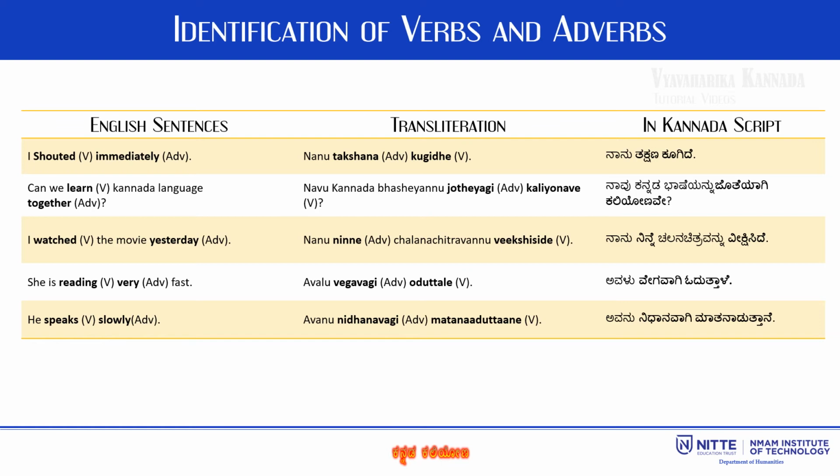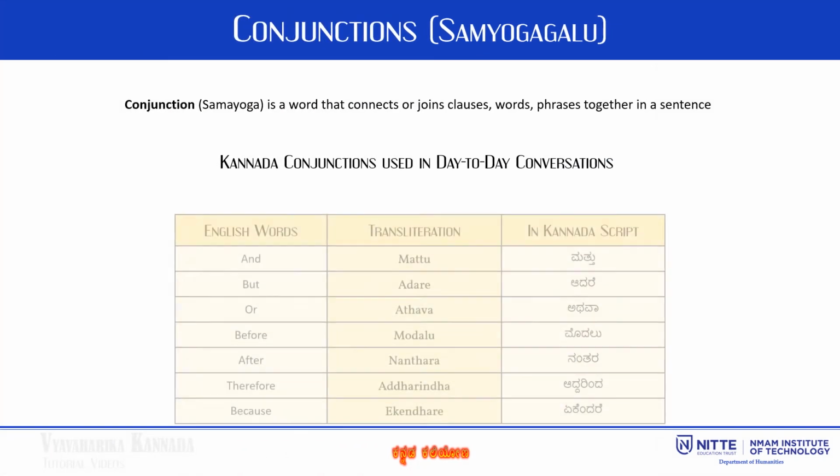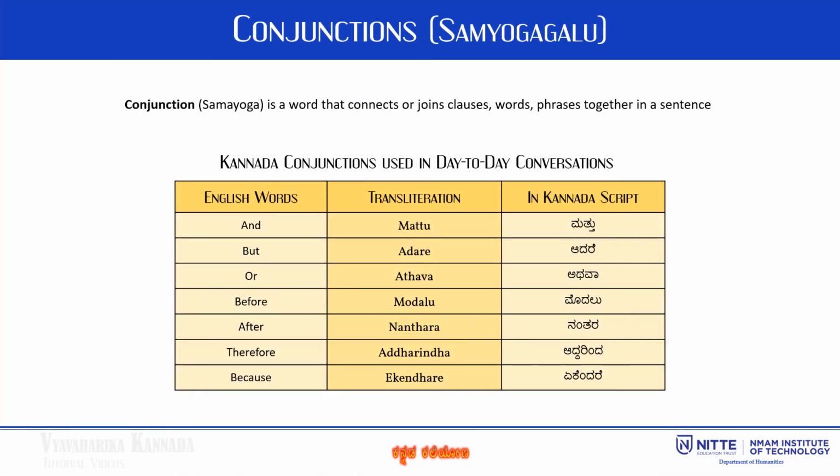Conjunctions are termed ಸಂಯೋಗಗಳು in Kannada language. Conjunctions are used to link different clauses together and to join words, phrases and sentences. Conjunctions allow you to form complex sentences. Some of the Kannada conjunctions used in day-to-day conversations are mattu, which means and in English. Adare refers to but. Modalu stands for before and ekendare stands for because.